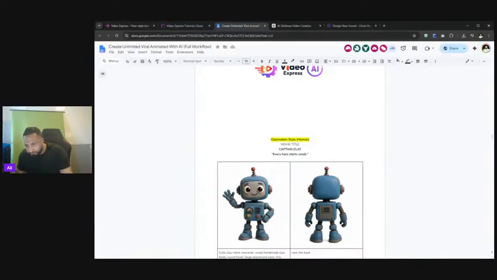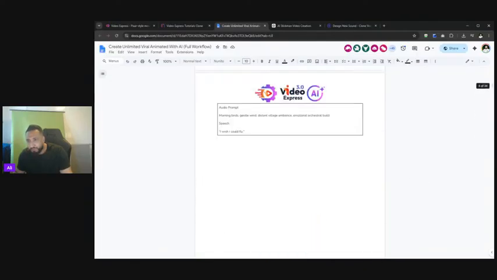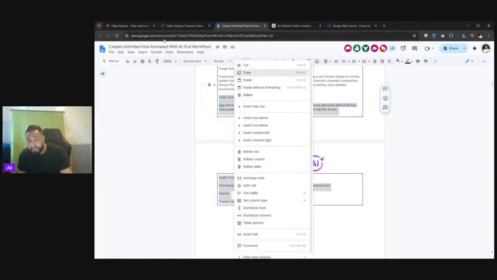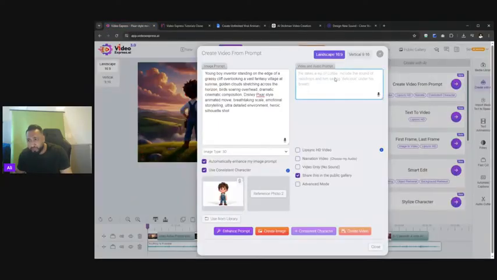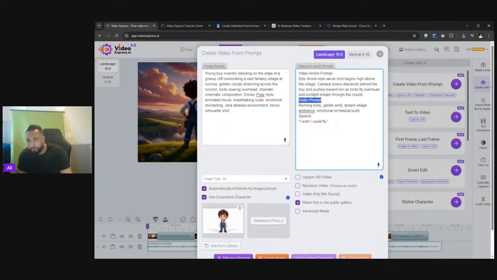Now with this, I come back to my document, and we follow along. Next, here we can see we've got the video action prompt and audio prompt. Believe it or not, you can simply copy all of this and paste it directly. So let me show you how that looks. There we go. Look at that. So you've got the video action prompt and the audio prompt.